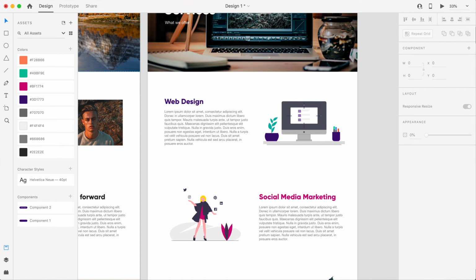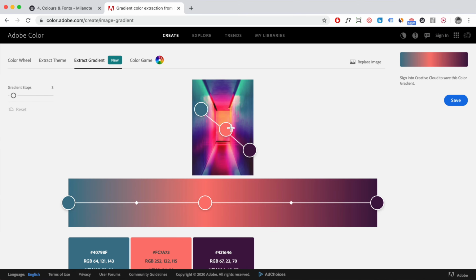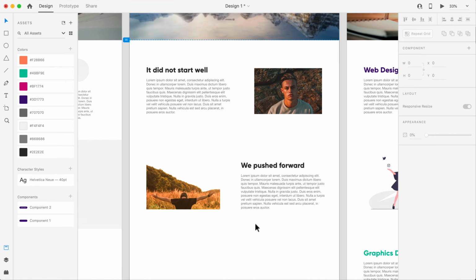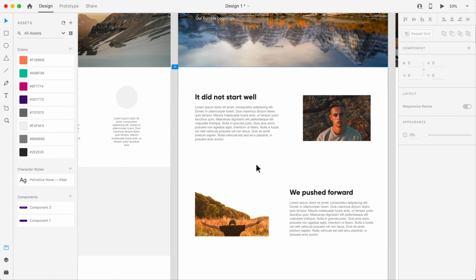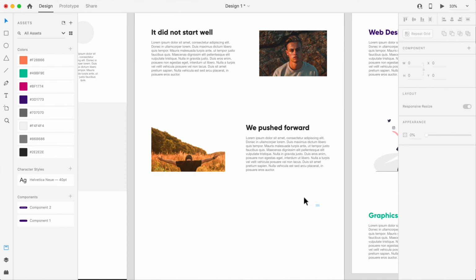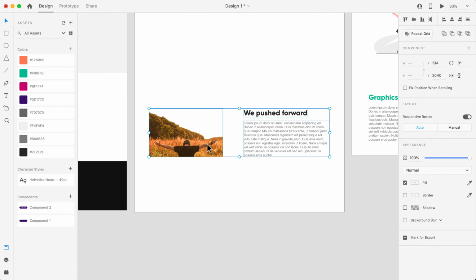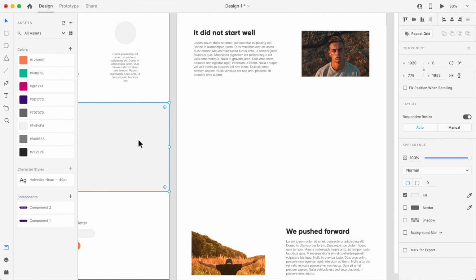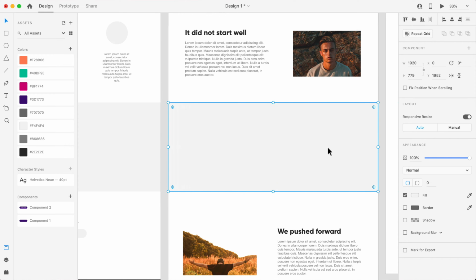Okay, so you can also go back over here to the website, right? And you can also click on extract gradient, right? And that's going to take the colors here and develop a gradient that you can put onto your WordPress website. So let's just say, for example, I want to add something like this to separate my content on this page over here, right? So I'm going to select this and just move it down over here or something like that. And then I'm just going to copy this one here, Control C, and just paste it into here, just like that, right?